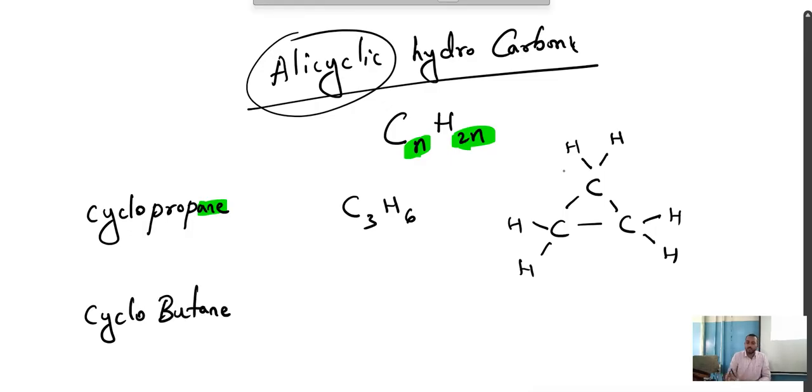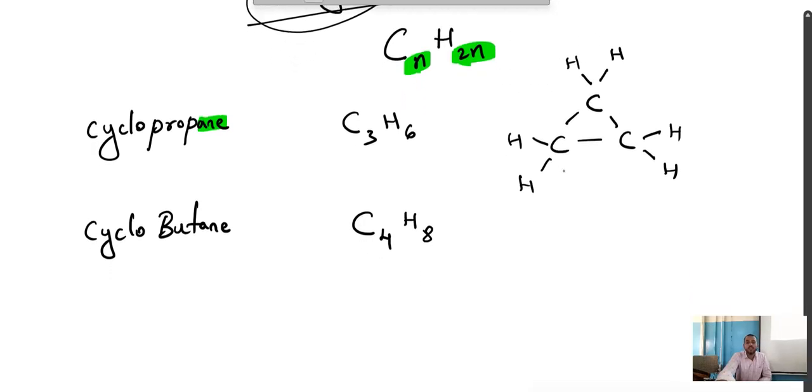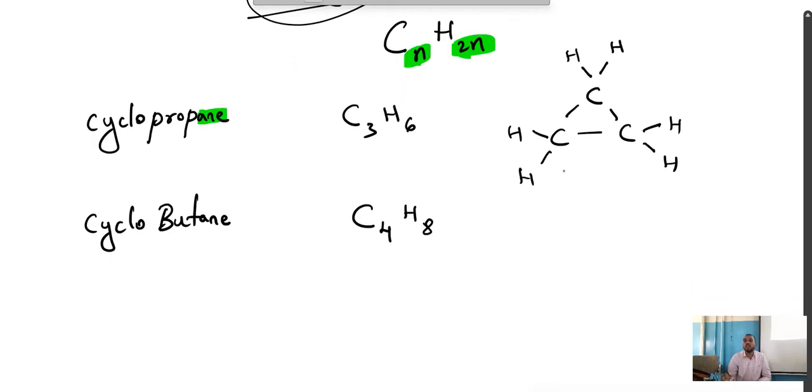Next is cyclobutane. What is the position of but? 4. H, 2 4s are 8. C4H8. Any doubts? Now how to draw the structure? Like this. 4 carbons, no? Carbon, carbon, carbon. 4 carbons we have drawn, right?